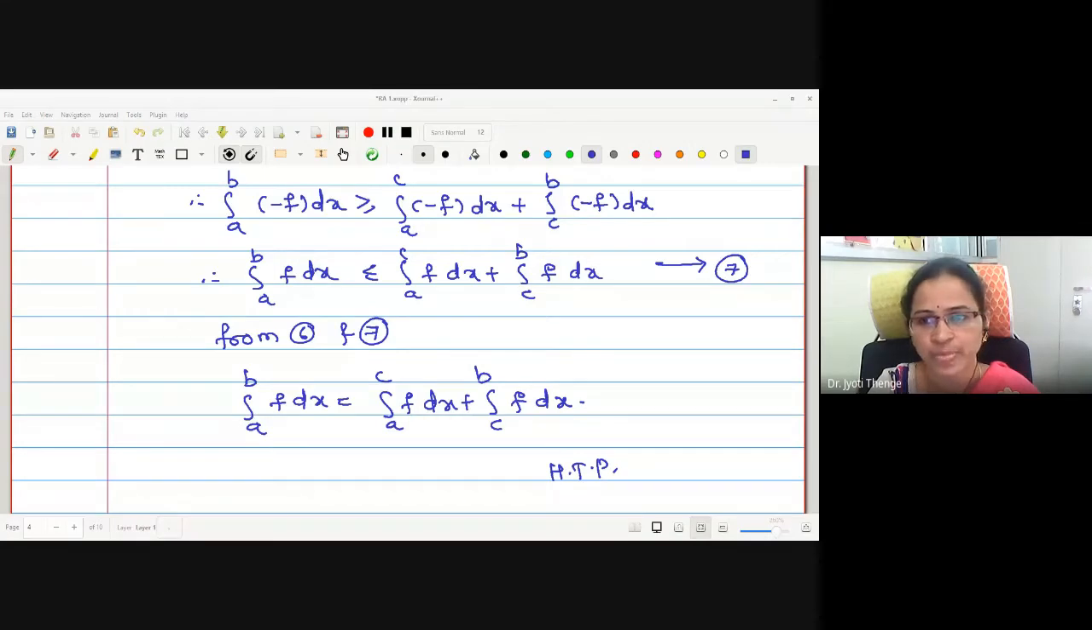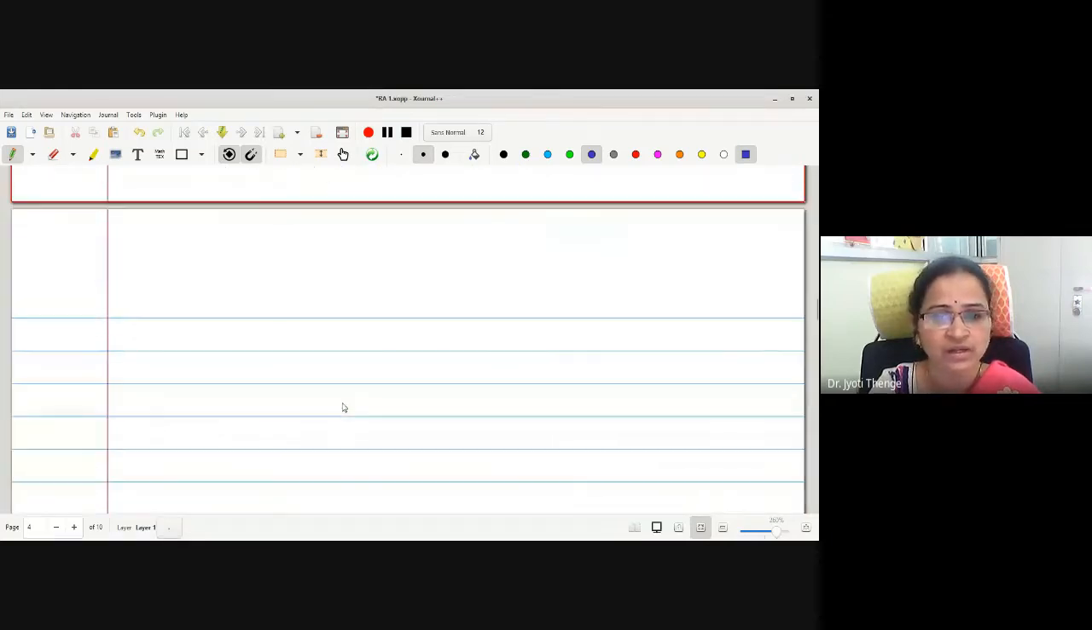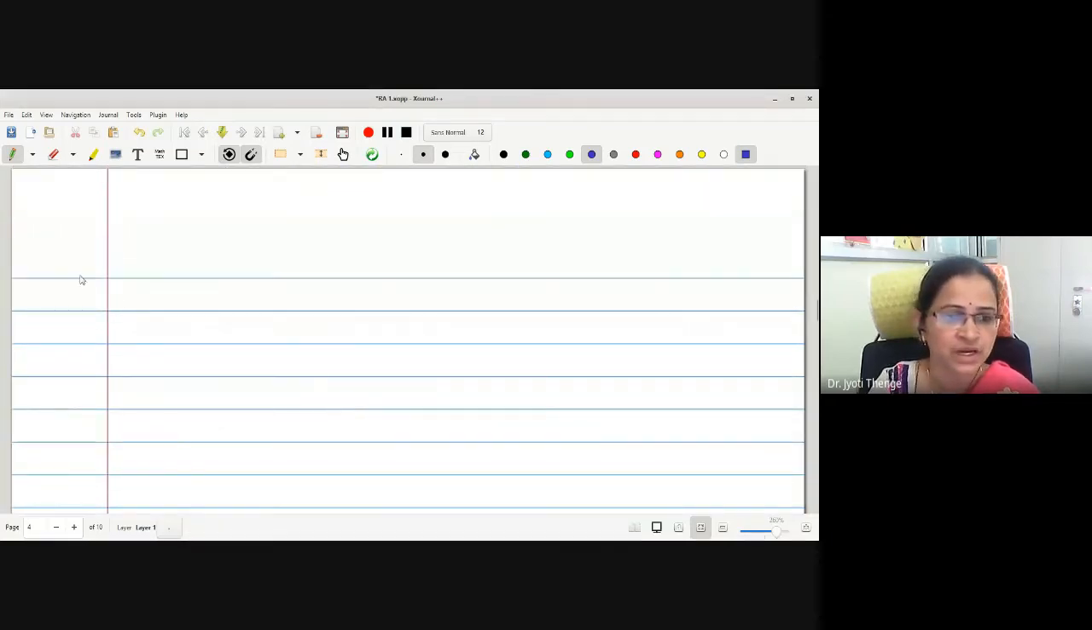Good. Now what we have done up to now, we have proved the integrability of addition of two functions. We have proved the integrability of difference of two functions. Also, we have proved the integrability by taking one point in between the interval. Now in the next point, we are going for the integrability of product, quotient and modulus of the integrable function.